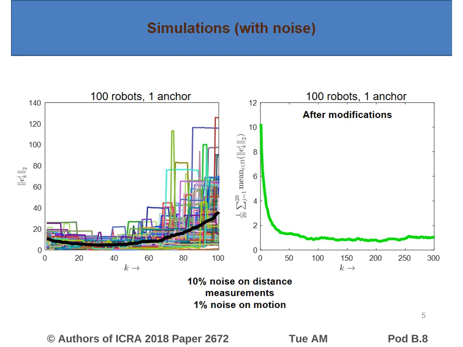Therefore, we suggest a few modifications to the algorithm to counter the undesirable effects of noise. And as you can see in the figure on the right, after we apply the modifications, the error gets bounded by the communication radius of the robots.